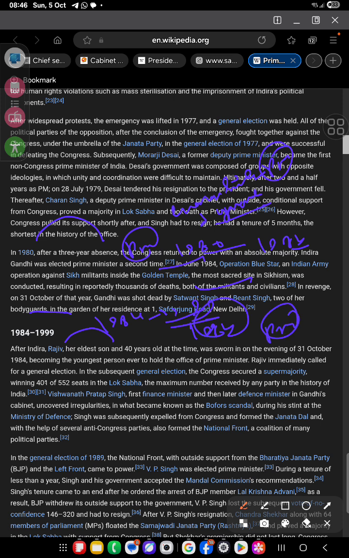Rajiv immediately called for a general election. In the subsequent general election, Congress secured a super majority, winning 401 seats out of 552. This is the maximum number of seats received by any party in the history of India. Vishwanath Pratap Singh, first finance minister and later defense minister in Gandhi's cabinet, uncovered irregularities that became known as the Bofors scandal. Singh was subsequently expelled from the Congress and formed the Janata Dal, and with the help of several anti-Congress parties also formed the National Front.